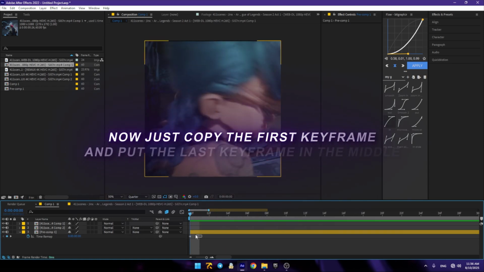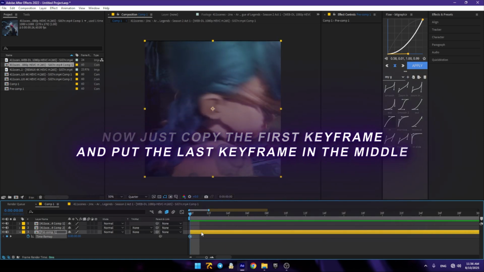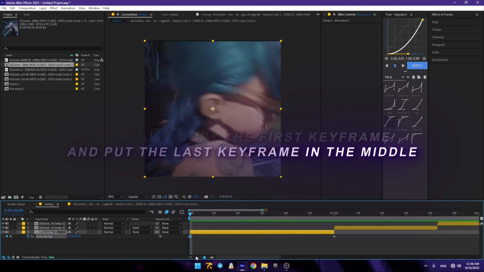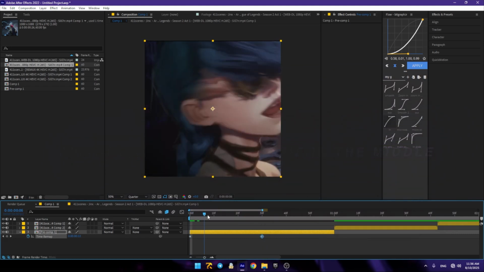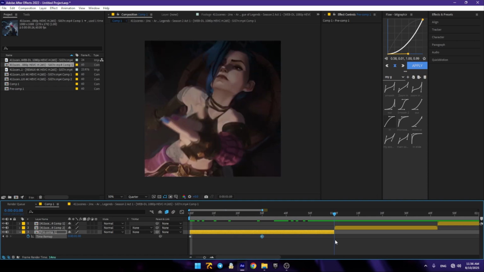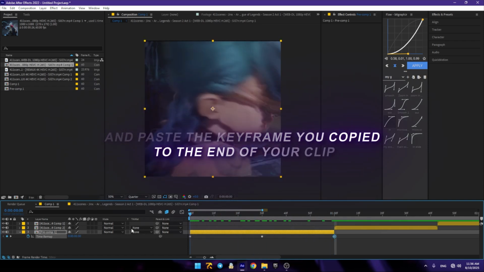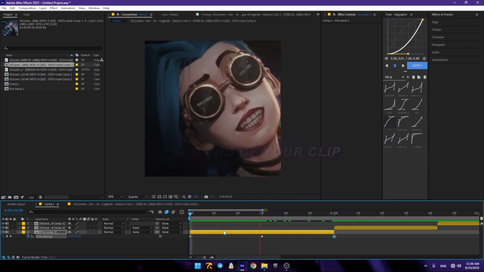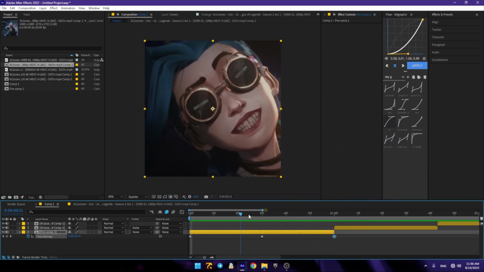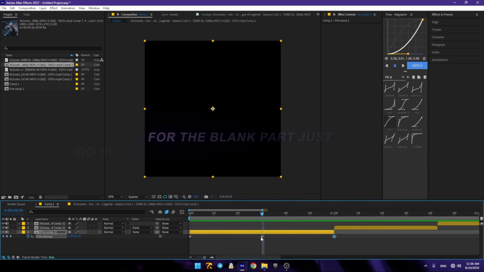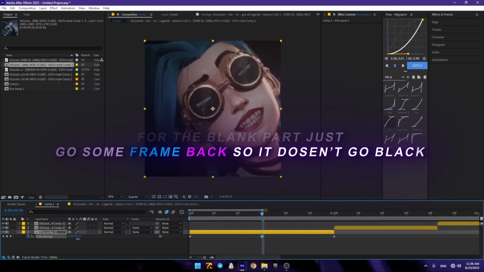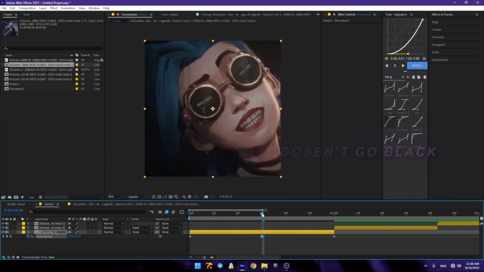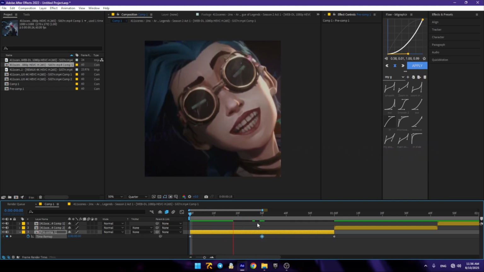The thing you need to do is copy this keyframe and the last keyframe, put it in the middle, and for the end of the clip add the keyframe we just copied. See, it blanks in a second. Okay, because of that you just have to go some frames back. Okay, you're done.